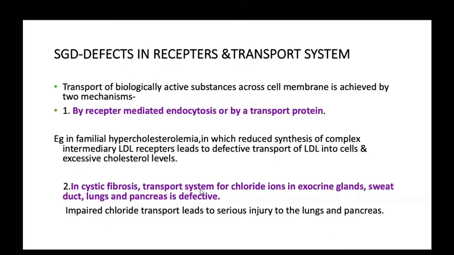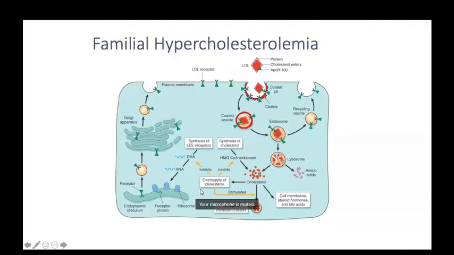This is the example for familial hypercholesterolemia, and in this figure we can see these LDL receptors. These LDL receptors are synthesized and present at the plasma membrane, and they bind cholesterol LDL, which is taken up by the cell by endocytosis. This endocytosis forms coated vesicles, and these coated vesicles pass through endosomes into a lysosome. In the lysosome, the lysosomal enzymes catabolize it and form amino acids and cholesterol.